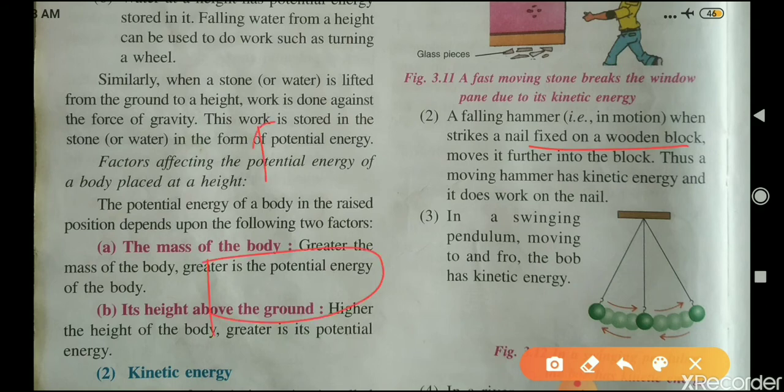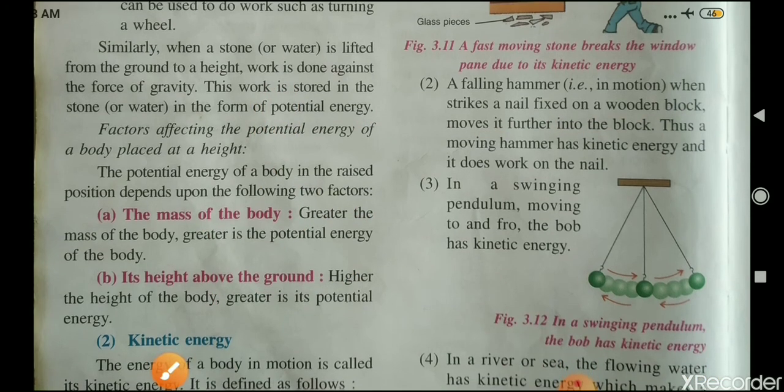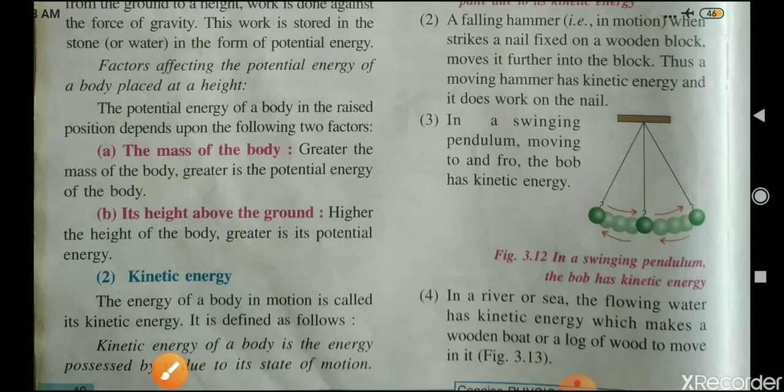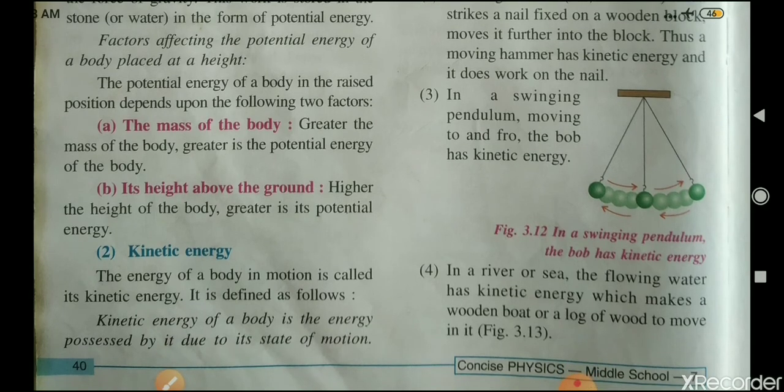The nail moves further into the block. Thus a moving hammer has kinetic energy and it does work on the nail, and because of that work, the iron nail drives into the wooden piece.